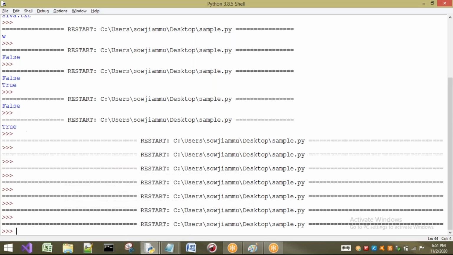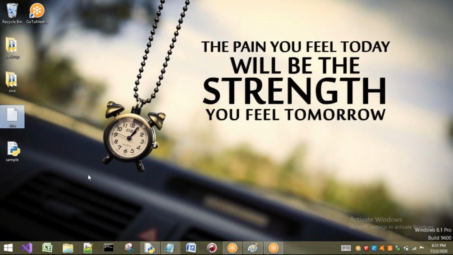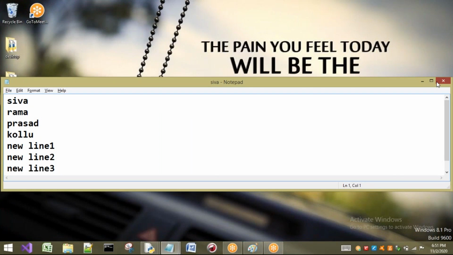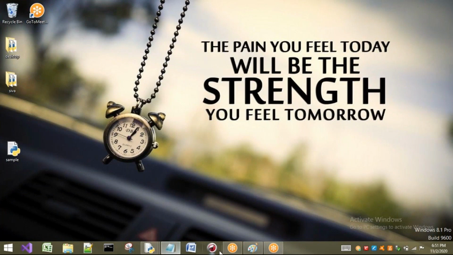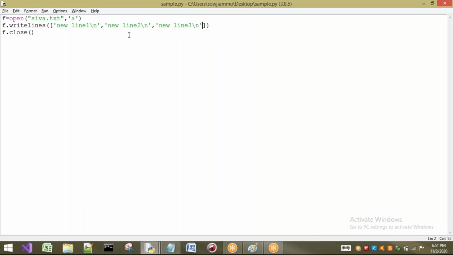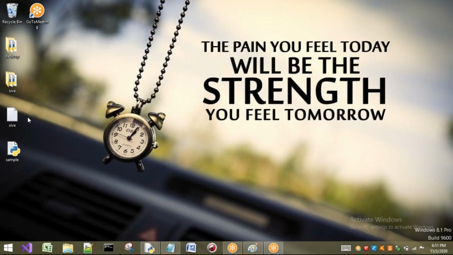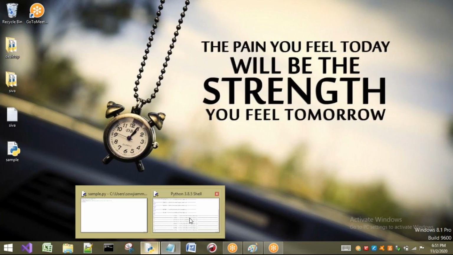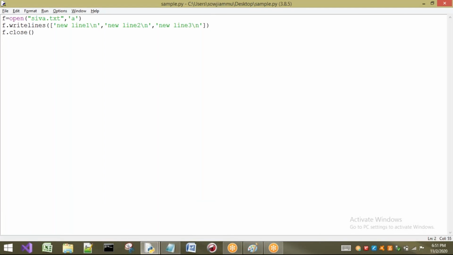I told you that if the file is not there, it will be created. So the file was deleted. Now I will close this one, and now I'll execute the same program. What are the lines? New line 1, new line 2, new line 3. Now observe here, one file is created and only 3 lines are added, because the data was deleted and there was no file, so a new file is created and these 3 lines are added. Now this is the concept of writing and appending.